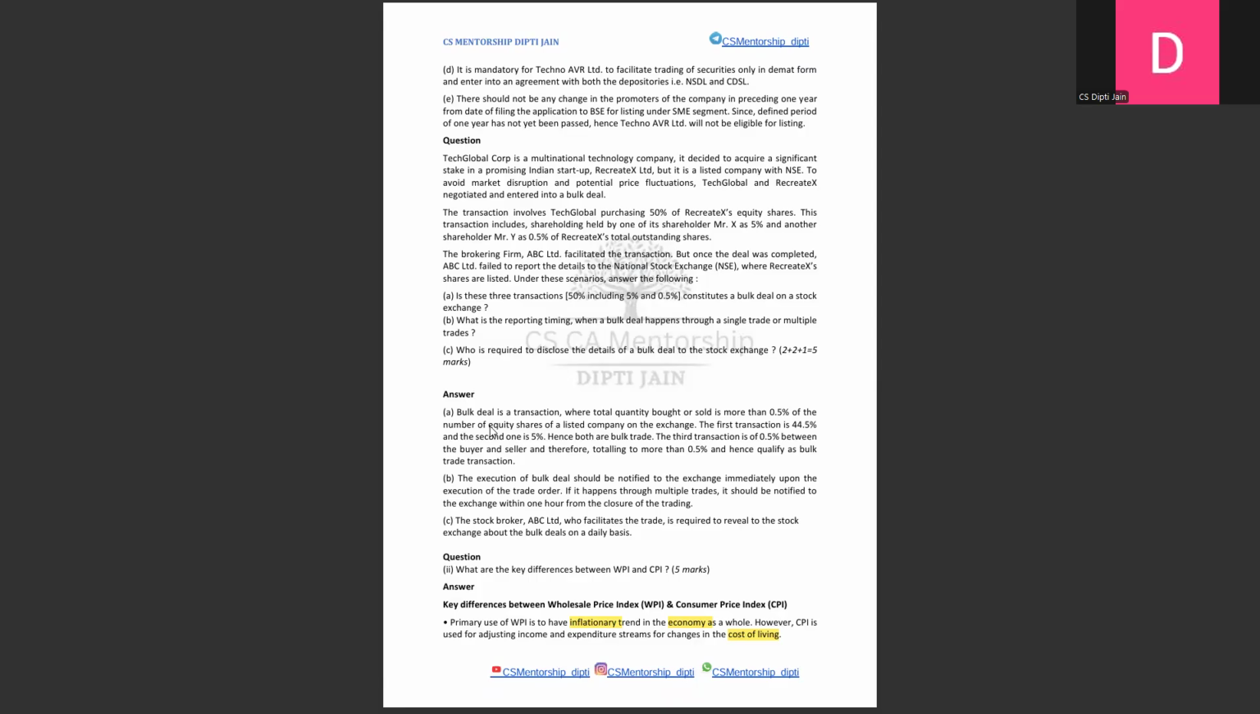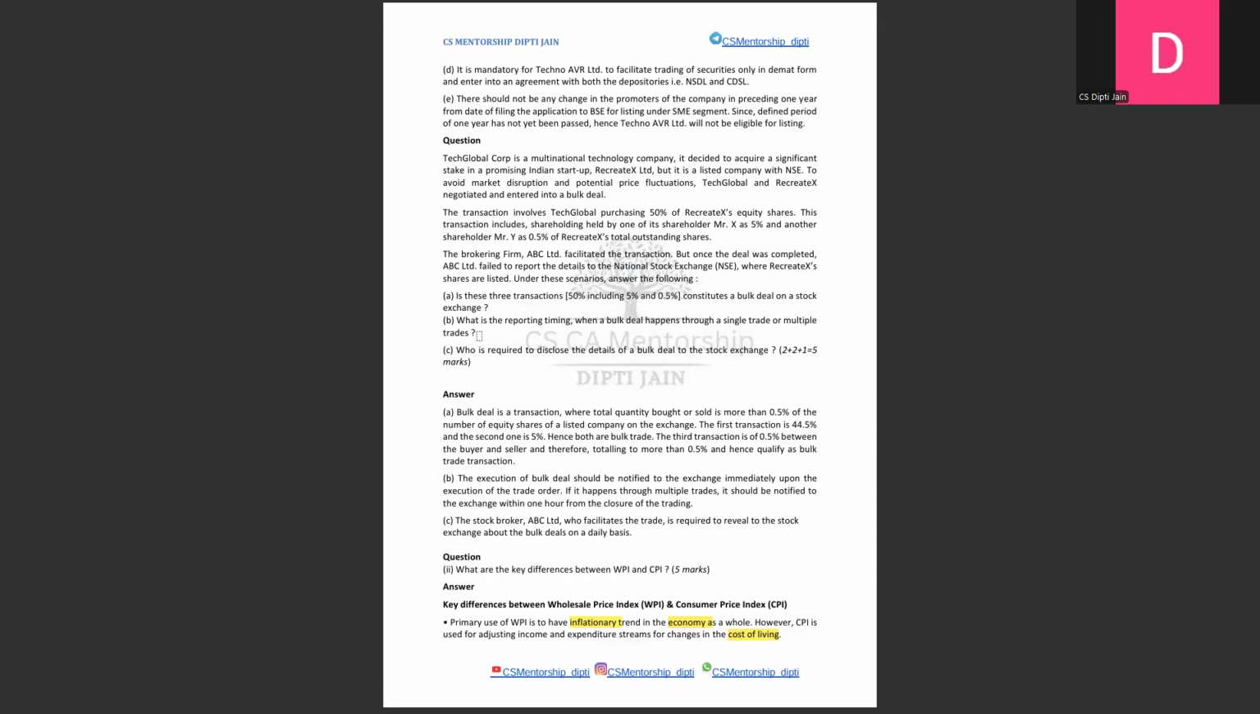Third question, who is required to disclose the details of a bulk deal? Again, no need to read the case, but yes, I have to give a reference, so I need to know what the parties involved are. When you go through the case, you would know that they are talking about three different transactions. One is a 50% transaction, second is a 5% transaction, and third is a 0.5% transaction here. On the basis of this paragraph, we will be framing our first answer that all the three transactions would be allowed because the quantity bought or sold should be more than 0.5%.